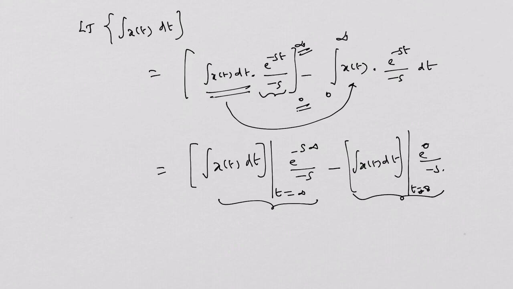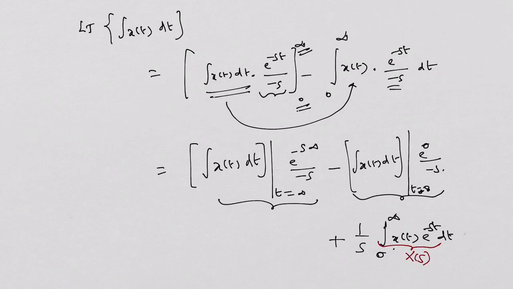Whereas the next term will simply become 1 by s. If it is taken outside, it will become 1 by s integral 0 to infinity, causal continuous time signal, x of t into e power minus st dt. Everybody knows that this refers to simply x of s divided by s. Whereas there comes only doubt on these two values, e power minus infinity and e power 0. e power minus infinity is 0, so the entire term will become 0. e power 0 will become 1.